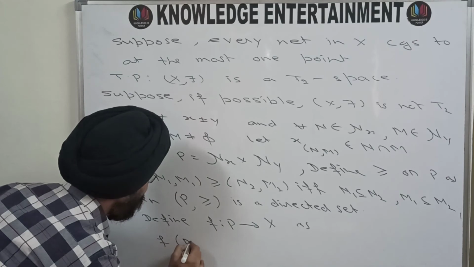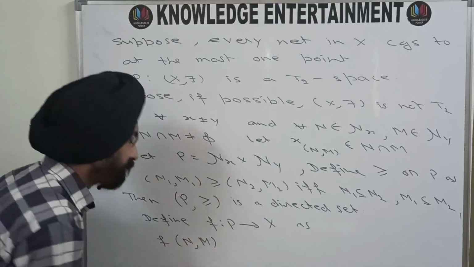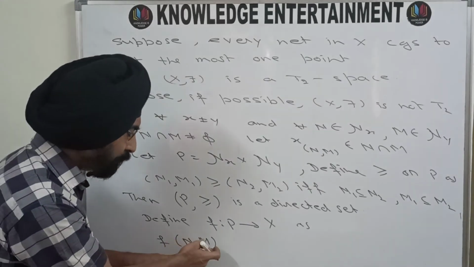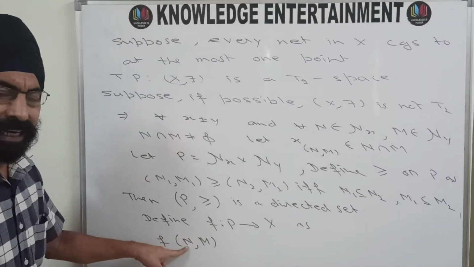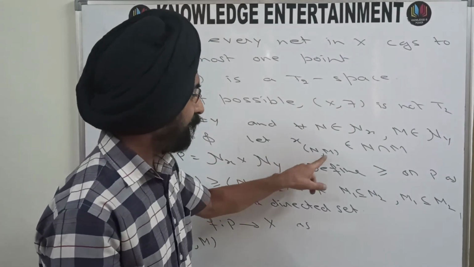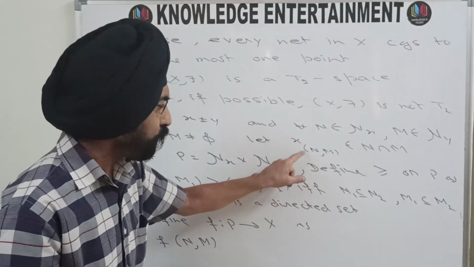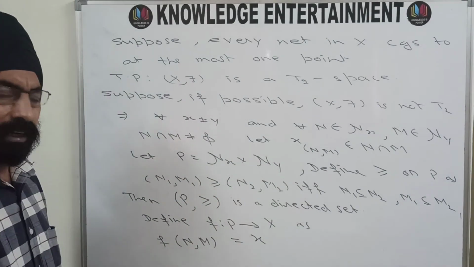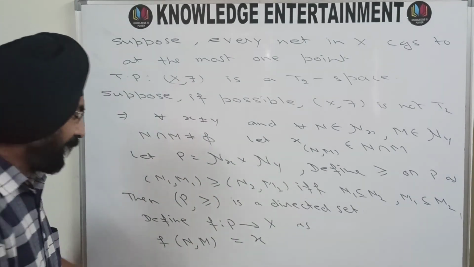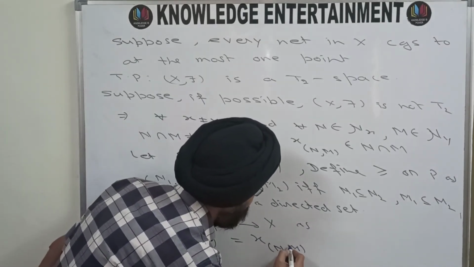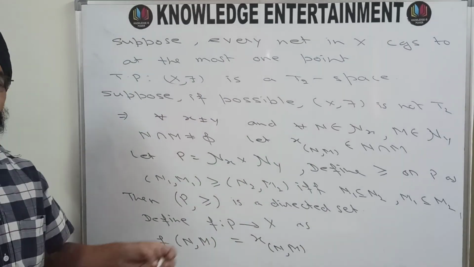So f of (N, M), and we are defining f of (N, M). Now N is a neighborhood of x, M is a neighborhood of y, and we know that there is a point x_nm that belongs to N intersection M, and that point I am defining here as the image of this ordered pair (N, M). So this point is the image of (N, M).